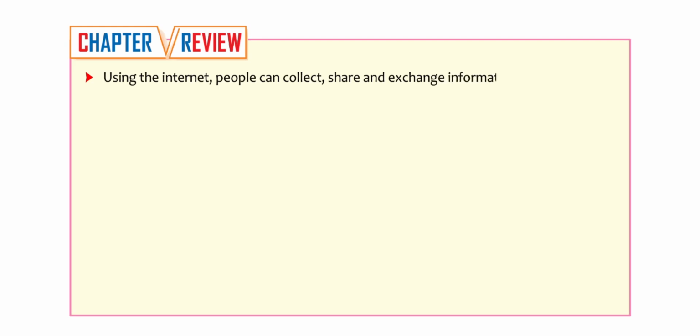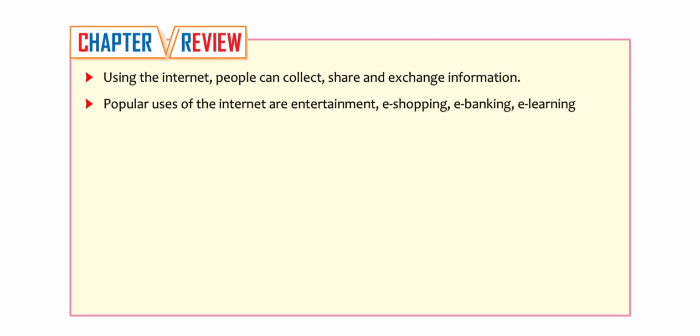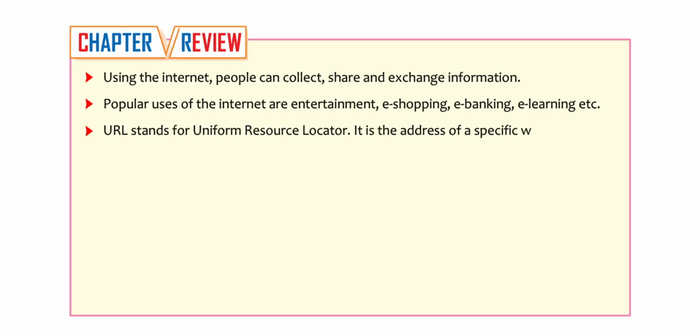Let us quickly have a look at the chapter review. Using the internet, people can collect, share, and exchange information. Popular uses of the internet are entertainment, e-shopping, e-banking, e-learning, etc. URL stands for Uniform Resource Locator. It is the address of a specific web page or file on the internet.